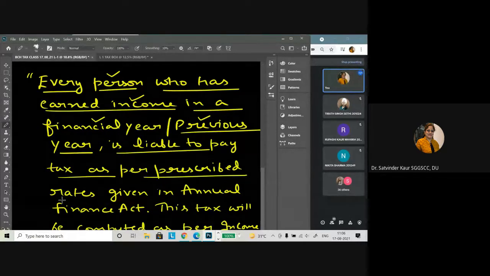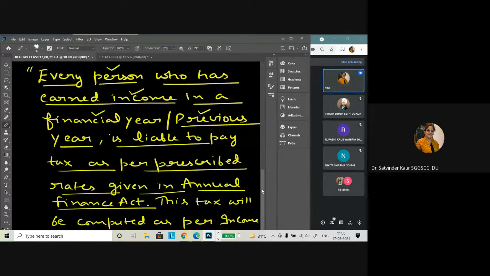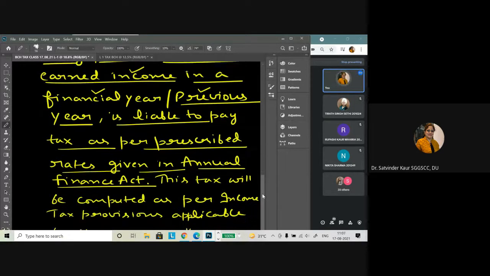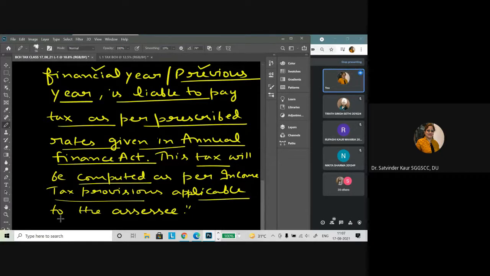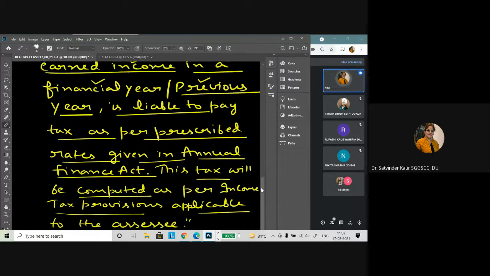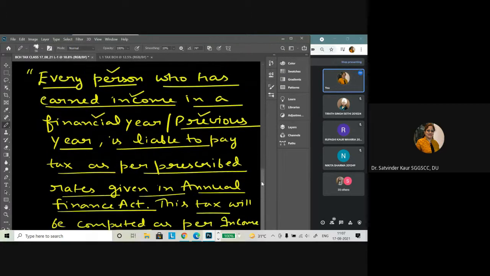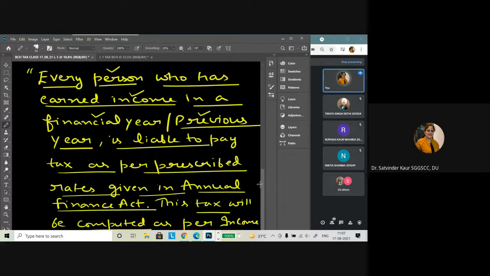or is liable to pay tax as per prescribed rates given in the Annual Finance Act. So as per the Annual Finance Act, what are the rates that will apply on him, and then how this tax computation will be done. It will be done as per the tax provisions applicable to the assessee. So who is the assessee, the one who is liable to pay tax. So this particular definition is going to take us to the concepts or the basic definitions which we have to understand in the first chapter.